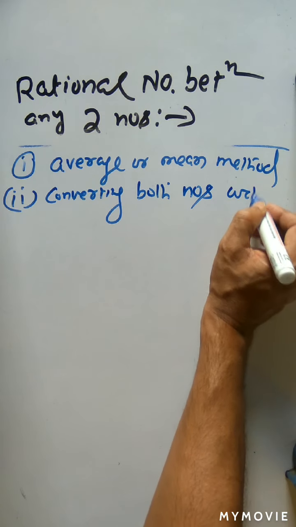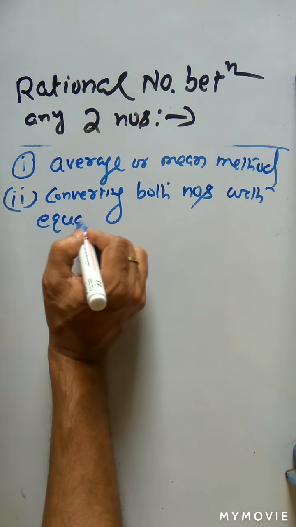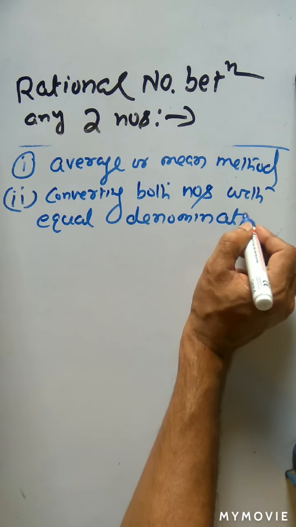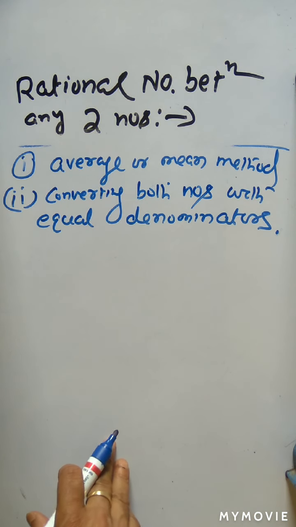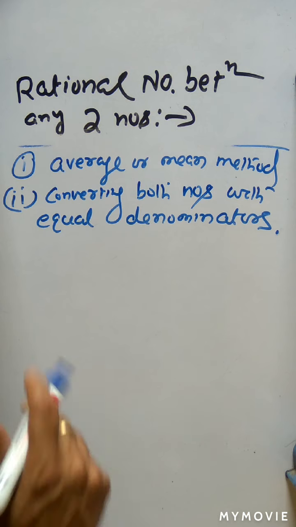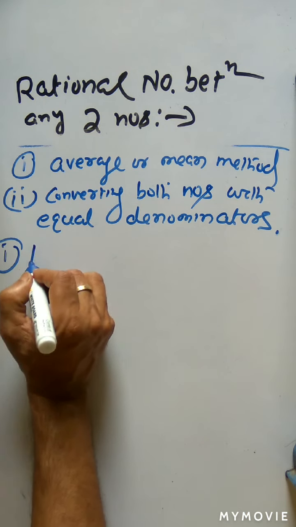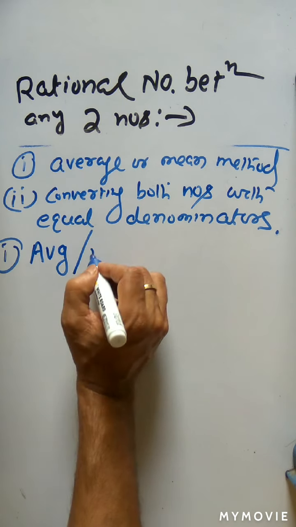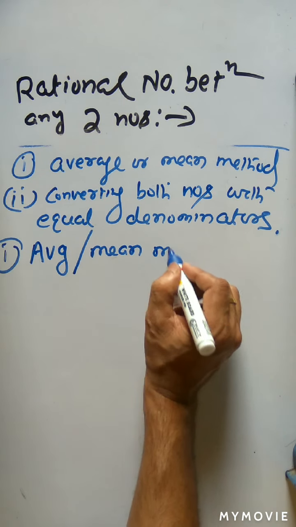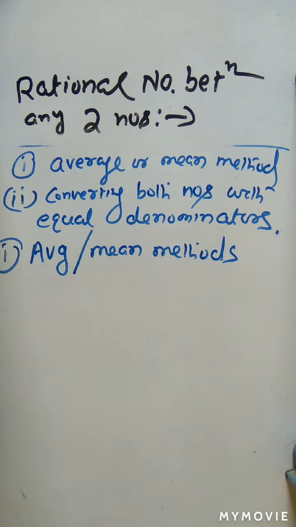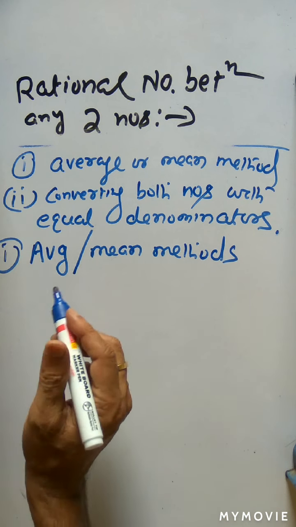With equal denominators, we can find the numbers in between the two numbers. Okay. So now let us take an example. First we will discuss the average or mean method to find the given number of rational numbers in between two rational numbers.